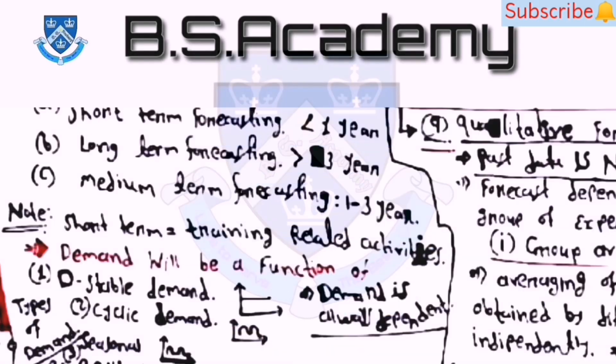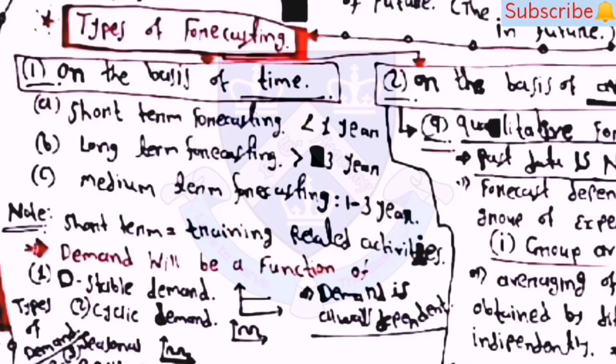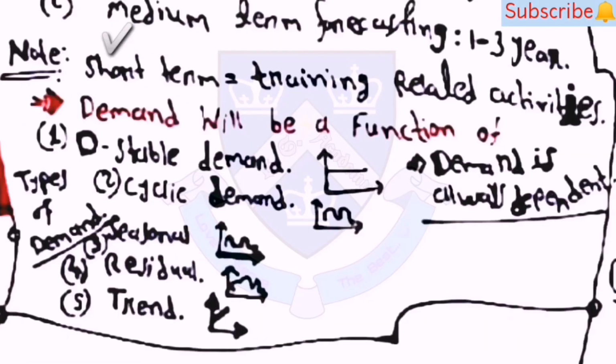Then, the types of forecasting. The first one is on the basis of time. There are 3 types: short-term forecasting, which is less than 1 year, then long-term forecasting, which is for greater than 3 years, and medium-term forecasting, which is for 1 to 3 years. Then note that short-term forecasting is for training related activities, and demand will be a function of something; there are 5 types of demand.